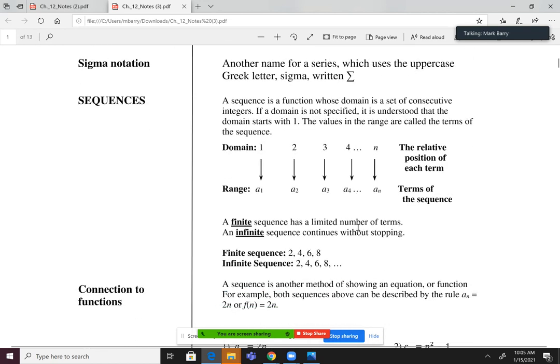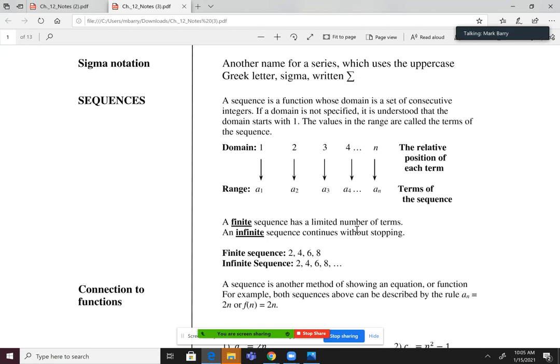So like we said, a sequence is kind of like a function, but the key distinction is that the domain is a set of consecutive integers, okay? So domain is what we plug in, correct? So when we had regular functions, were we allowed to do like f of 0.5 or f of 3 over 2? Yeah, we were, correct? But on these functions, sequences, we're only allowed to plug in integers, okay? And we are usually starting by plugging in 1. That's the first integer we plug in. And then go up from there, okay?